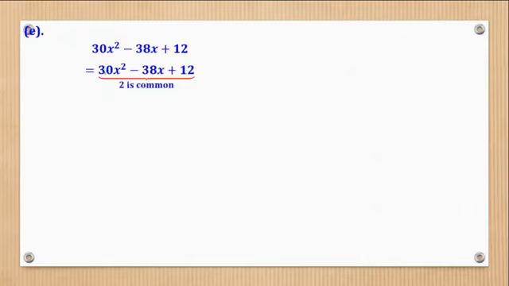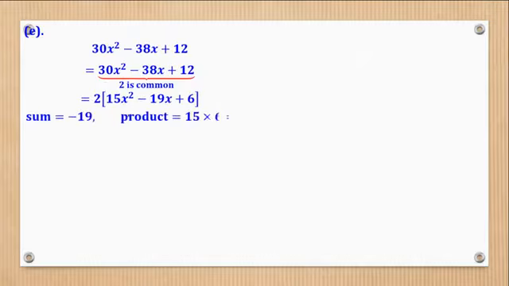So here the good thing is all the 3 terms have a common factor, which is 2. So first pull out the 2. Then inside this bracket, we shall look for the 2 factors, because we have to split this middle term. The factors whose sum add up to this. So factors of 90 whose sum add up to -19. And we realize the factors are -9 and -10.